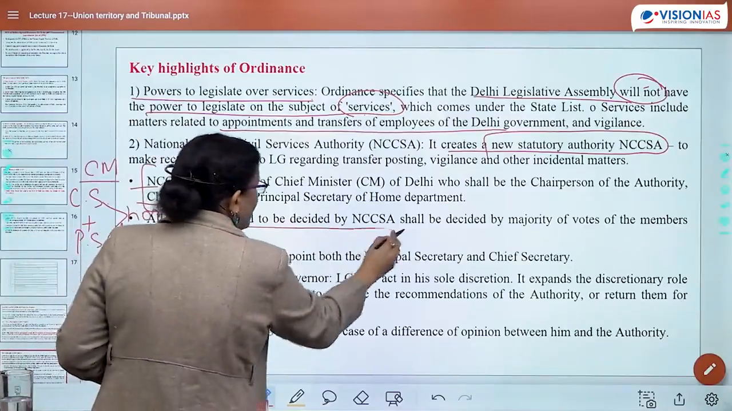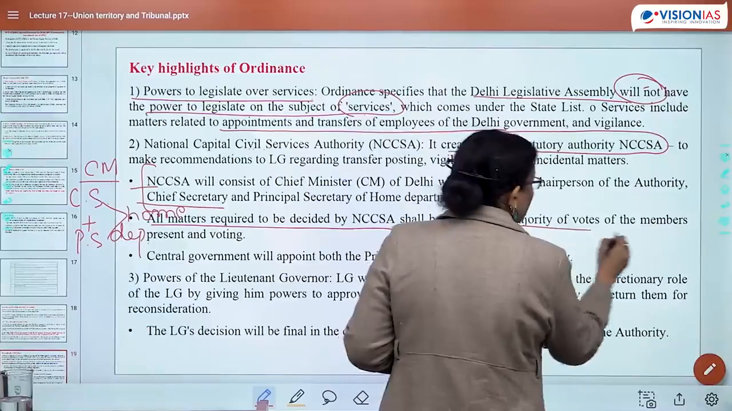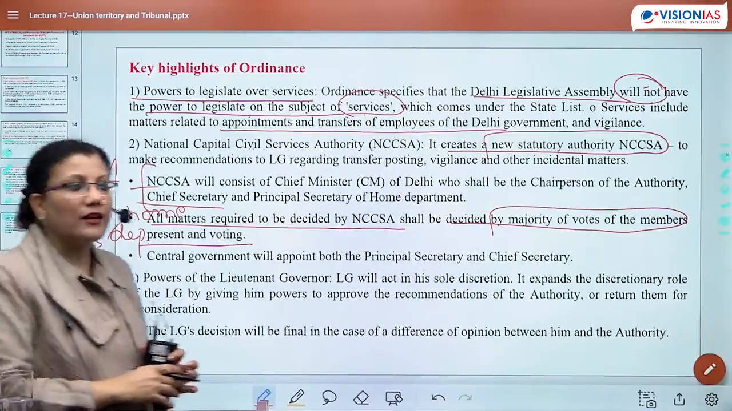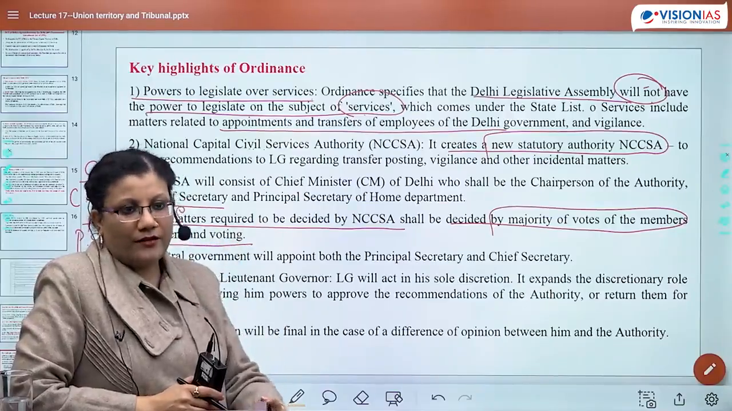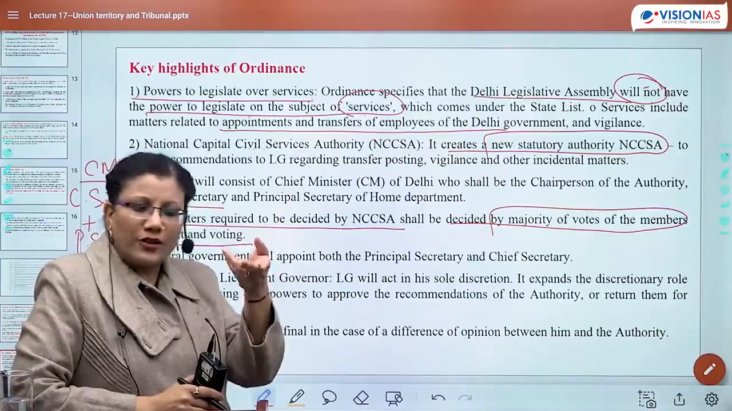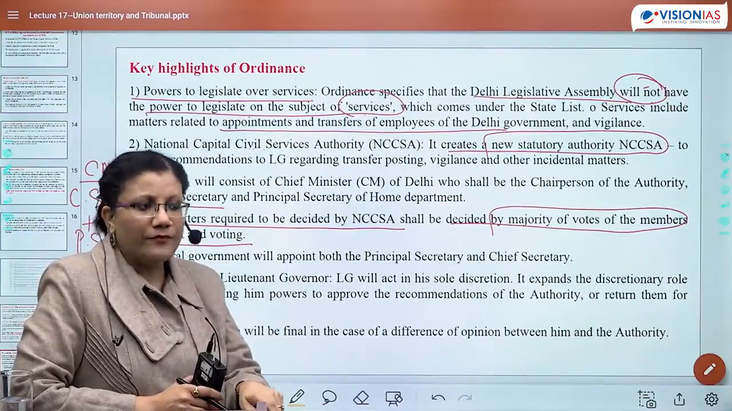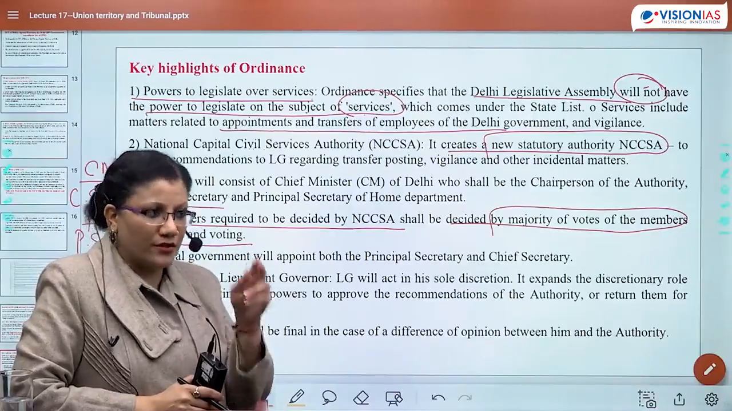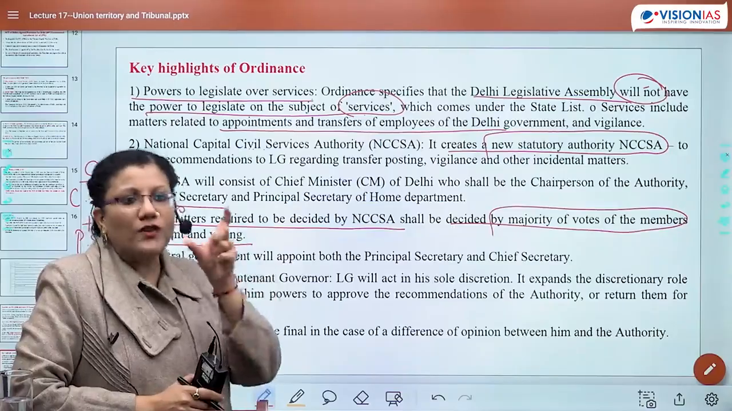All matters required to be decided by this authority, up comes the catch. It would be decided by majority of the votes of the members present and voting. So majority means if there are 3 people, 2:1 would be the majority. So if 2 are agreeing, of course it would be considered that decision is taken. 2 जो agree करेंगे वो most likely agree करेंगे chief secretary and principal secretary, because they of course would be towing the line of the central government or ministry's direction. This was again an issue.